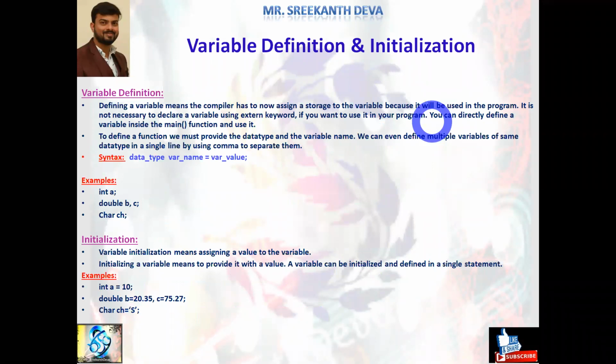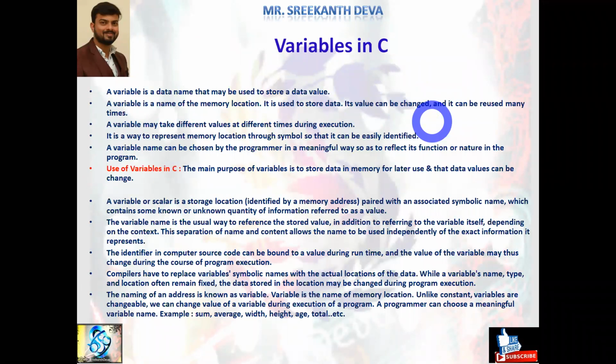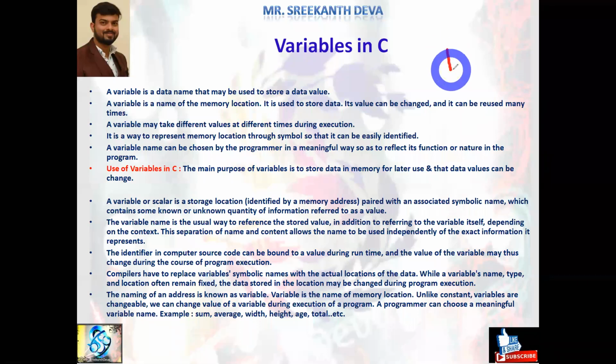So remember, today we are discussing what variables are in C. A variable is a name of the memory location. Okay, remember this point. What is a variable? A variable is a name of the memory location. Assume it is a memory block, and here I am giving some name to this memory block. Every memory block consists of three things: name of the memory block, value of the memory block, and address of the memory block. Every memory block is allocated internally with a specific address.